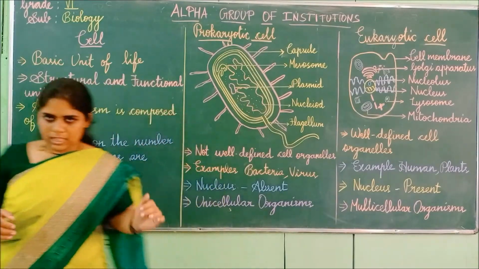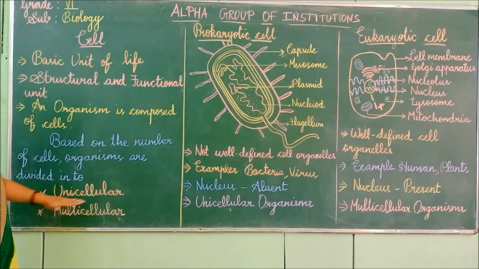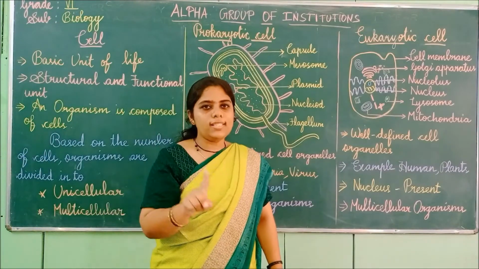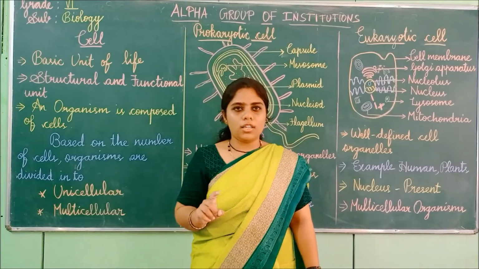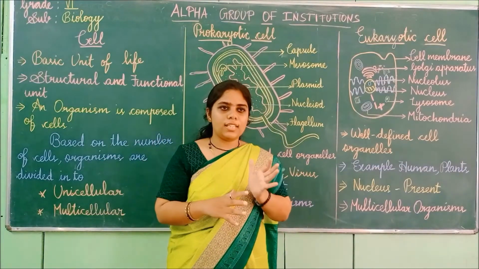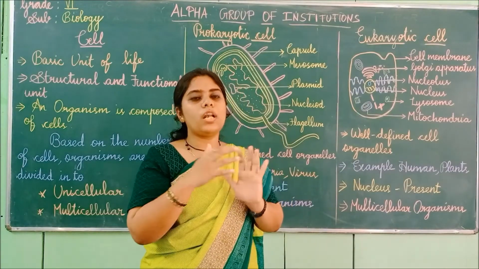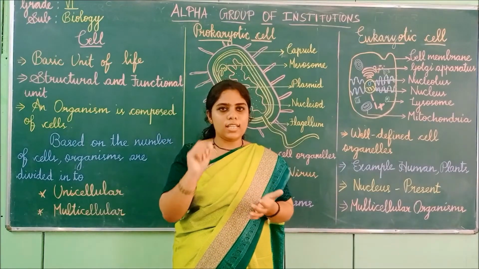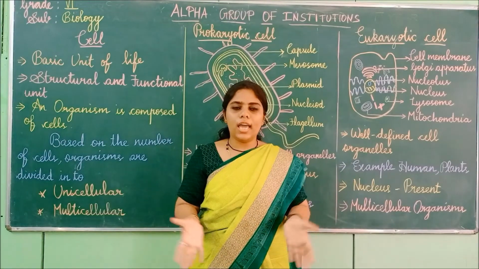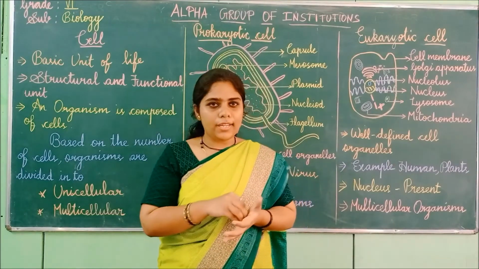First, the first type is unicellular. Uni here means one. So one-celled organisms are called unicellular organisms. The whole body has only one cell within. That cell is responsible for all the activities of the entire body.